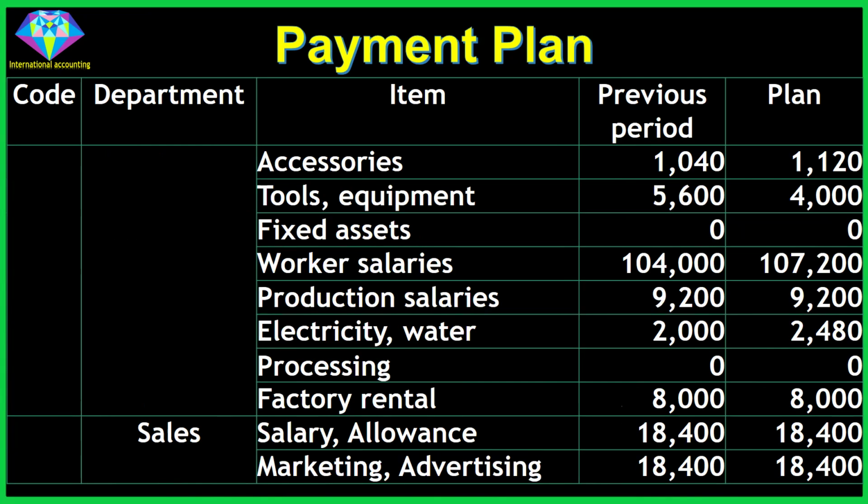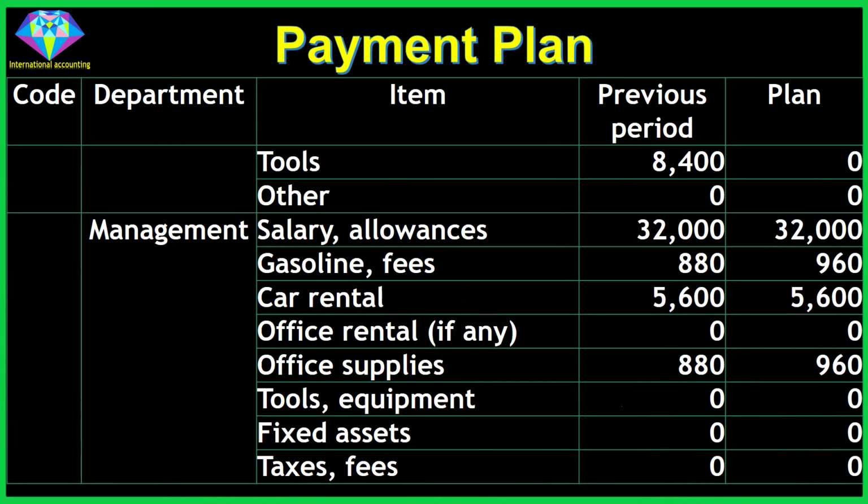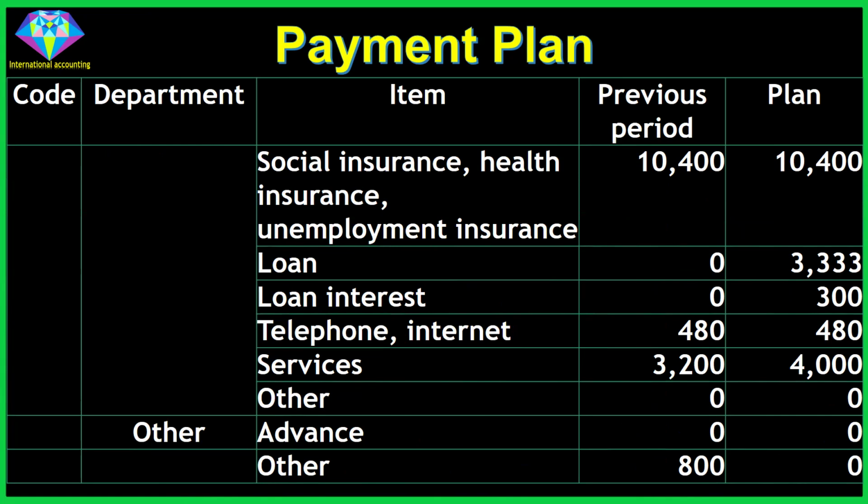Next is the sales department. Next is the management department. In addition, there is the other department operating.